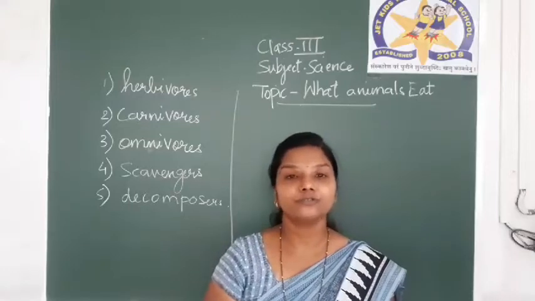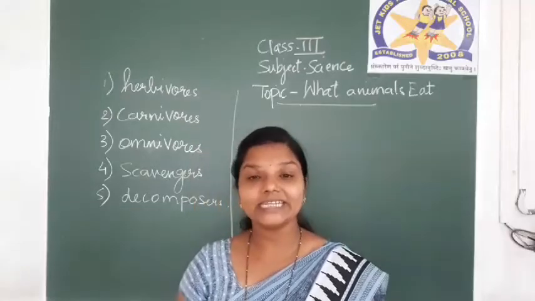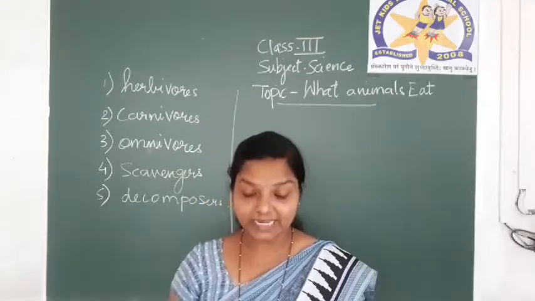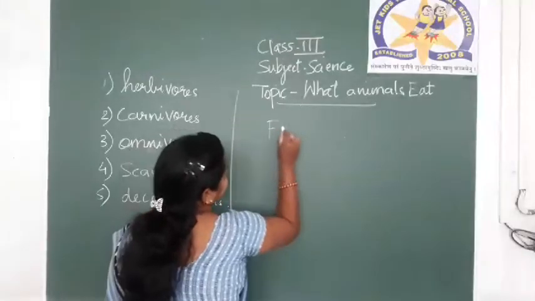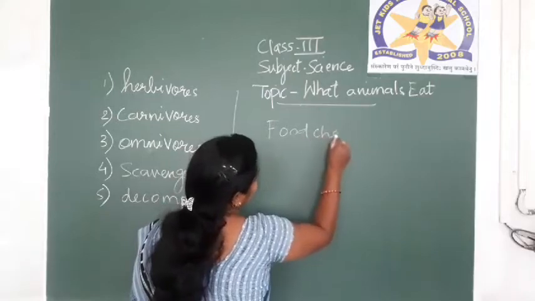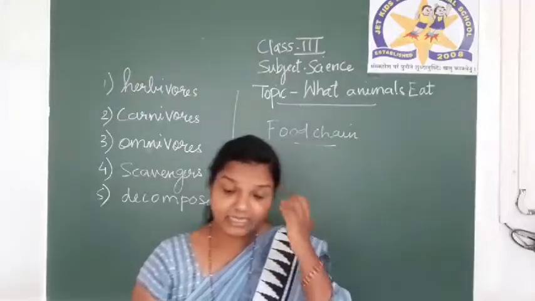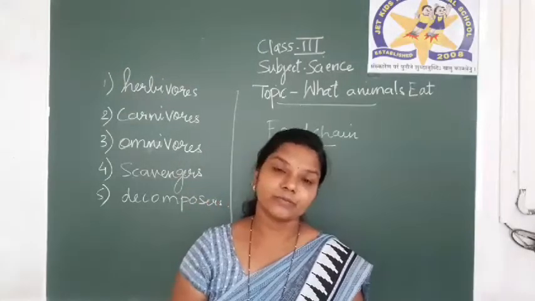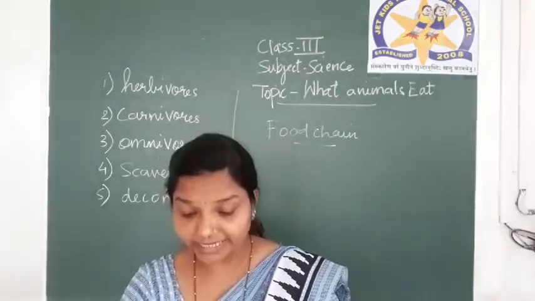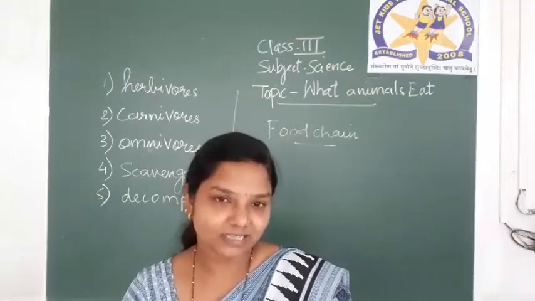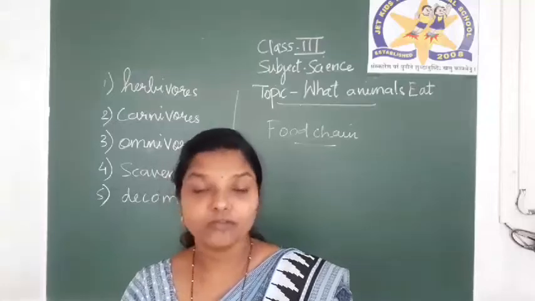And the last one is food chain. What is food chain? Food chain means a chain formed when plants are eaten by animals and then these animals are eaten by other animals. Yes, one example is given in the textbook. One animal eats the plants and that animal is again eaten by some other animal. This is called a food chain. For example, a grasshopper eats grass, a frog eats the grasshopper and the snake eats the frog. So this is about the food chain.